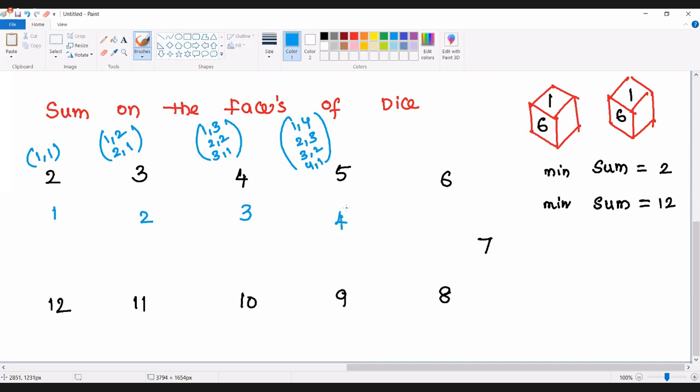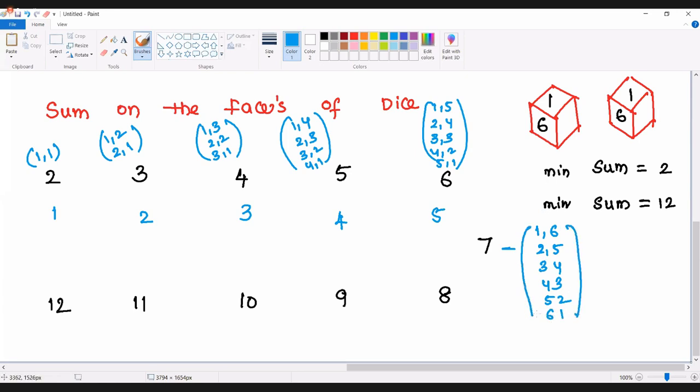In how many ways will we get 6? 1 comma 5, 2 comma 4, 3 comma 3, 4 comma 2, and 5 comma 1. So the total number of possible cases here will be equal to 5. In how many ways will we get 7? 7 means we can say 1 comma 6, 2 comma 5, 3 comma 4, 4 comma 3, 5 comma 2, and 6 comma 1. So how many chances are there? There are 6 chances to get 7.